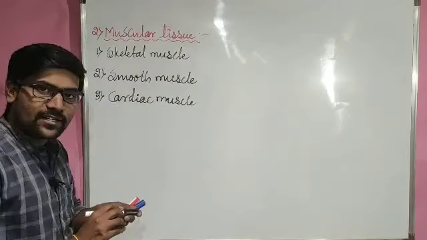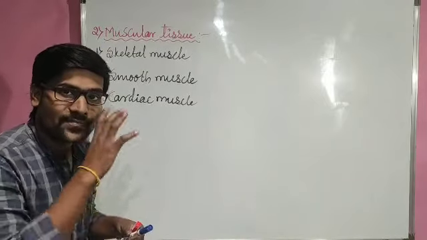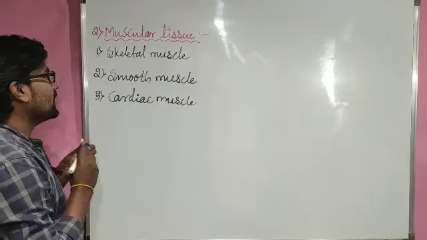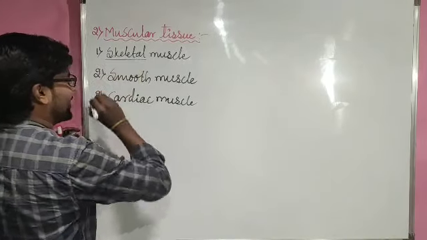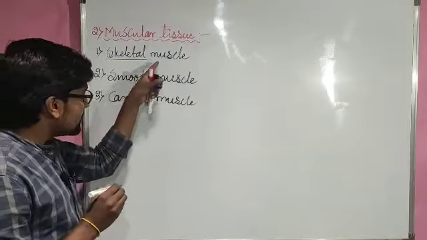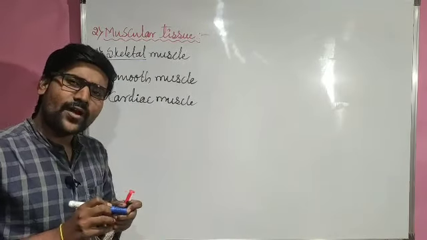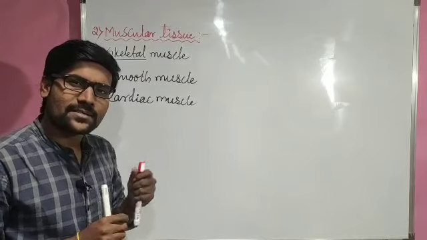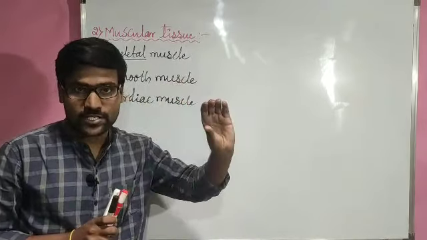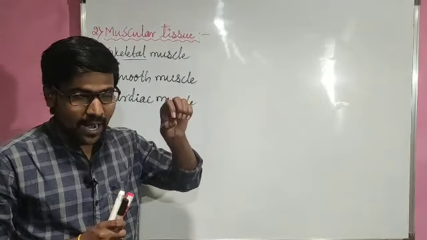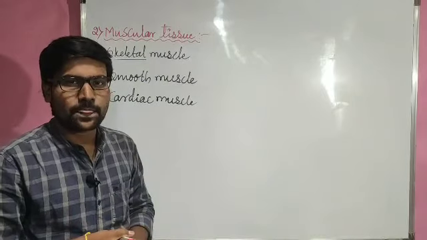So right now we are having three types of muscles: skeletal muscle, smooth muscle, and cardiac muscle, right? So the name itself suggests skeletal muscle. That means the muscle. And what will you understand about the muscles when I say muscle? Imagine, muscle means a band like structure, right? If you split the band, inside we can get very thin fibrous like structures.